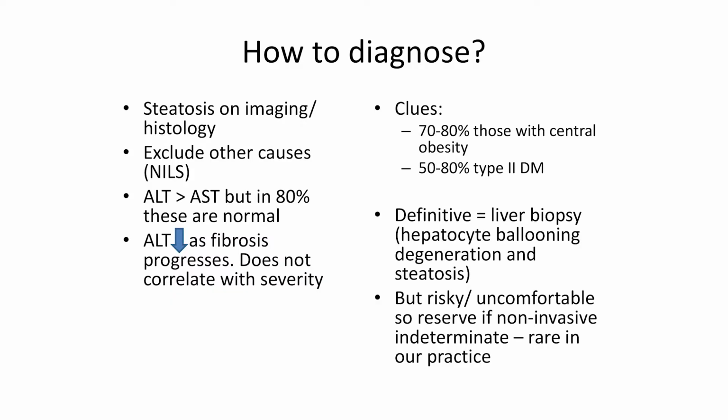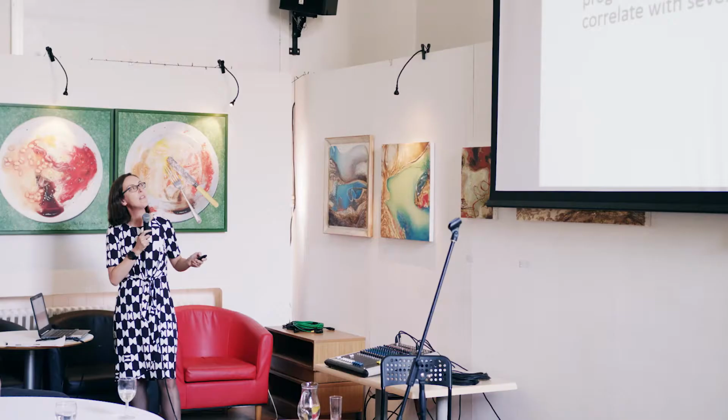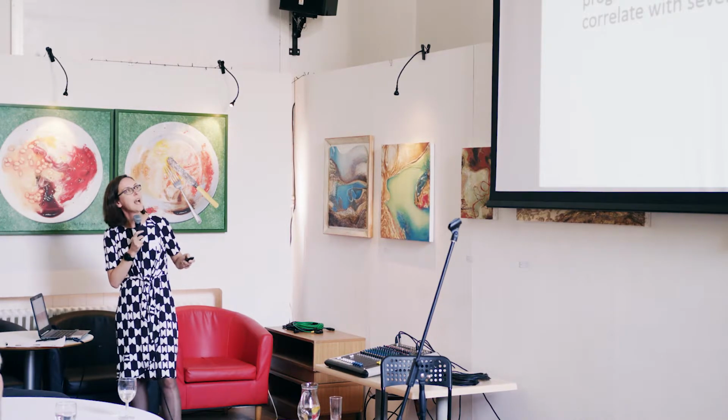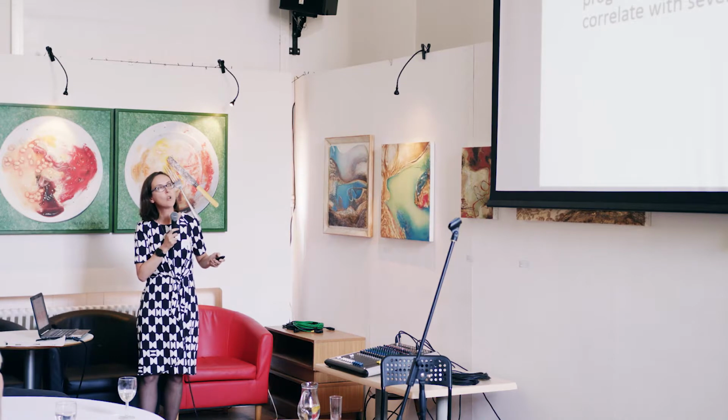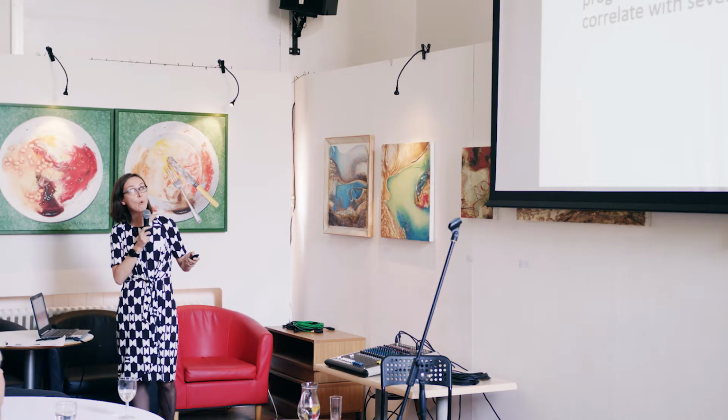So we diagnose it on the basis of ultrasound. We exclude other causes with blood tests. We know that liver blood tests can be normal in a high percentage of patients that still have non-alcoholic fatty liver disease, and the liver blood tests tend to normalize as fibrosis gets worse. So as fibrous tissue starts to develop in the liver, the blood tests don't correlate with the severity, which is very worrying.